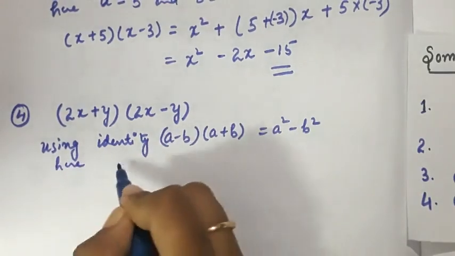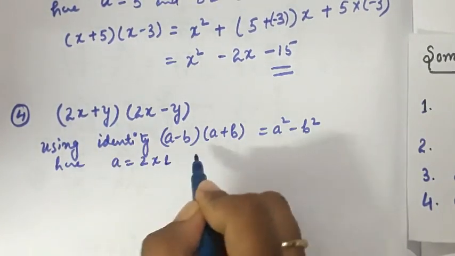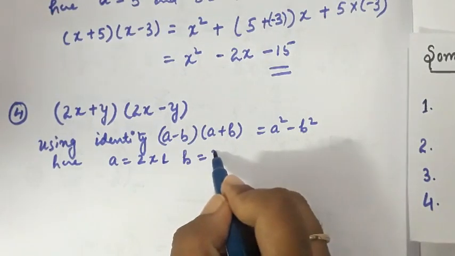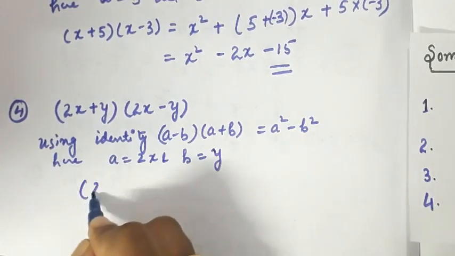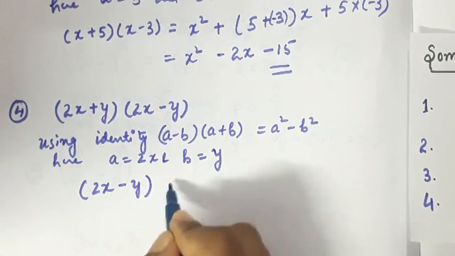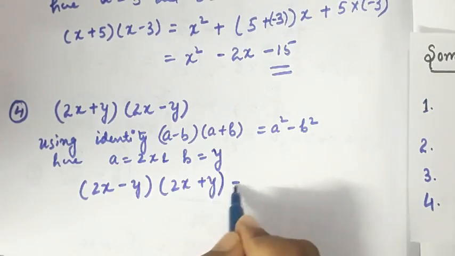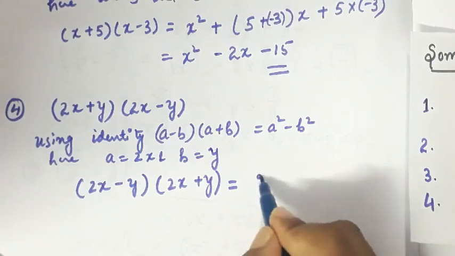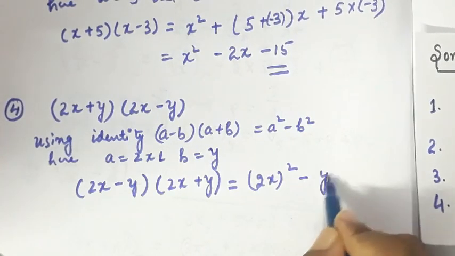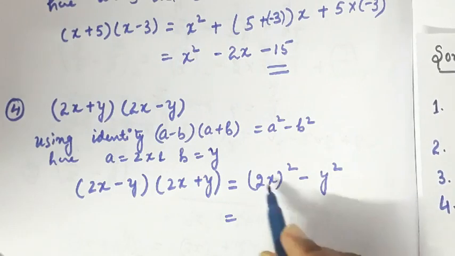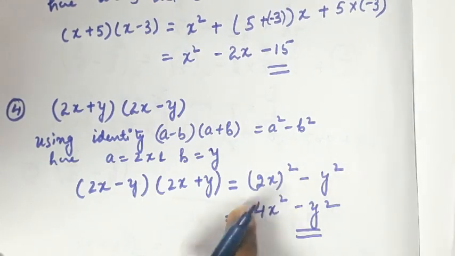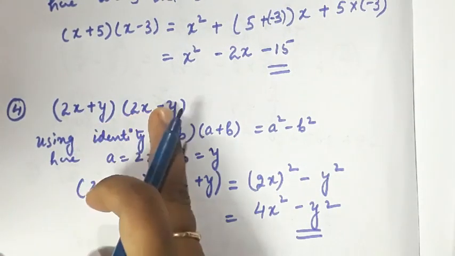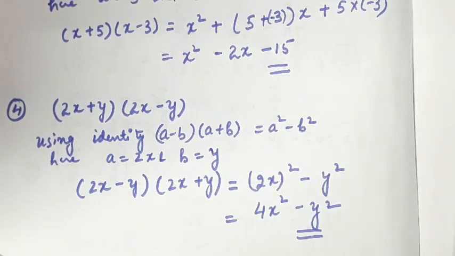Here a is equal to 2x and b is equal to y. So (2x minus y)(2x plus y) will be equal to a square minus b square, meaning (2x) whole square minus y square, which is equal to 4x square minus y square. This is our result for the expansion of (2x plus y) and (2x minus y). So I hope it is understood by you all.